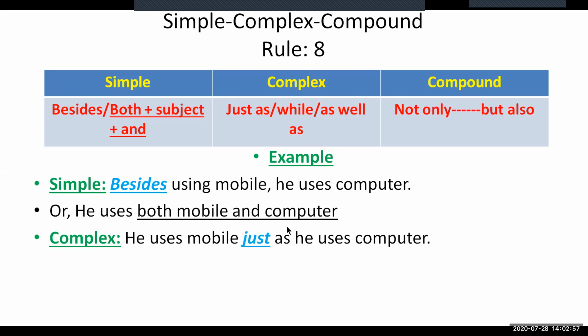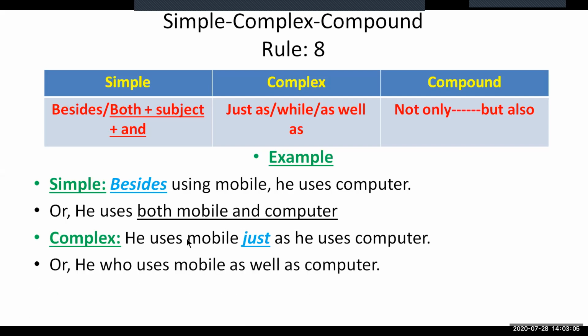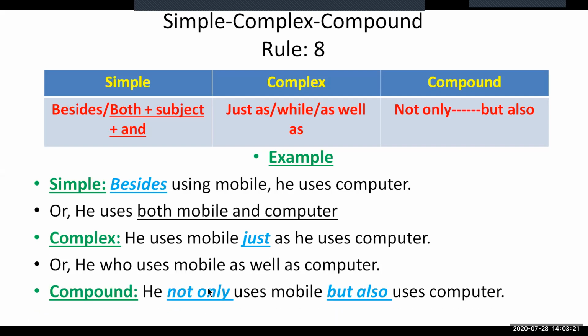Or we can use just as in the middle like this. He uses mobile just as he uses computer. So both ways you can write the sentence. Alternatively, if you want to use as well as, the sentence will read like this: he uses mobile as well as computer, or he who uses mobile uses computer. That can also be quite okay. The compound form of the sentence will be he not only uses mobile but also uses computer.